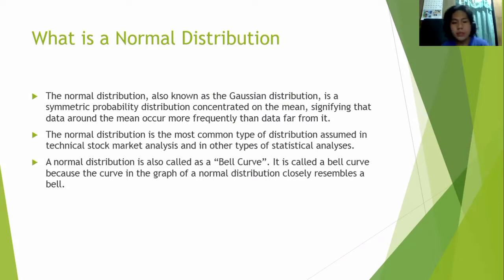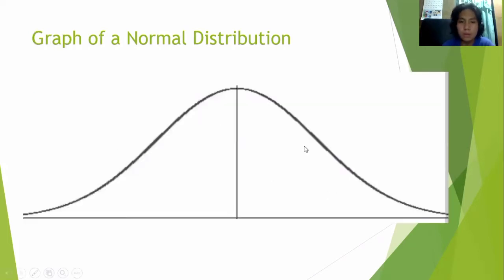The normal distribution is the most common type of distribution assumed in technical stock market analysis and in other types of statistical analysis. A normal distribution is also called a bell curve. It is called a bell curve because the curve in the graph of a normal distribution closely resembles a bell. This is what a graph of a normal distribution looks like.